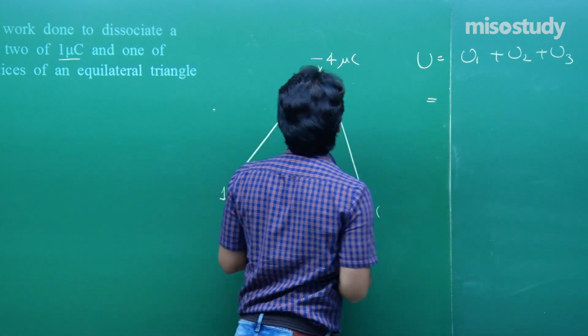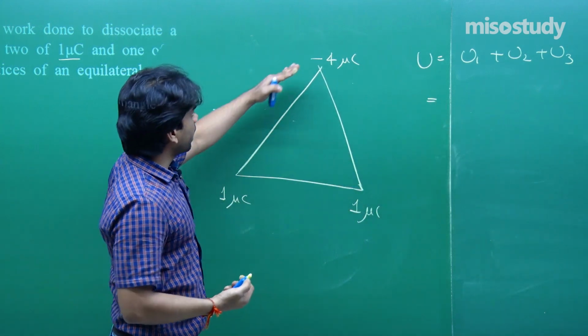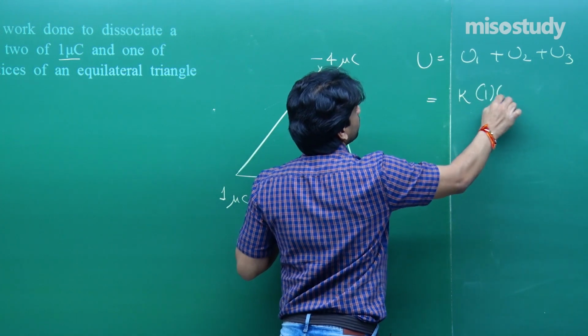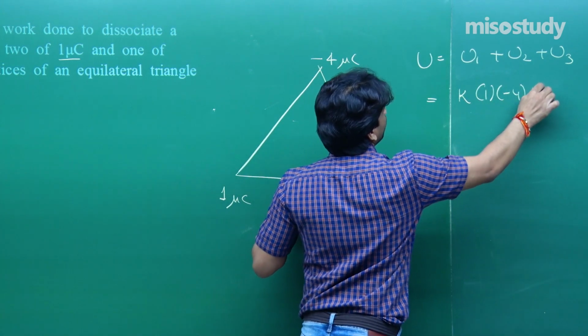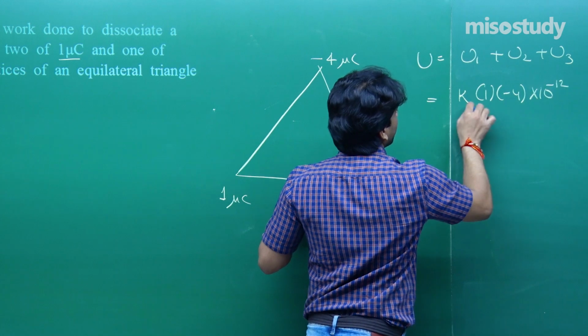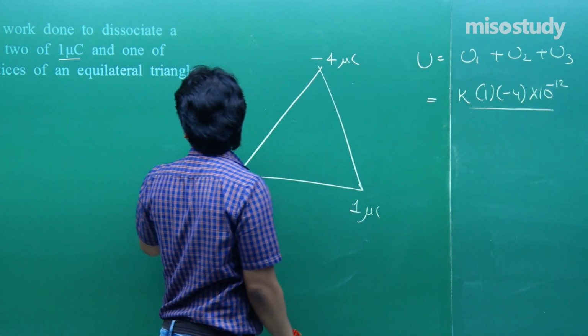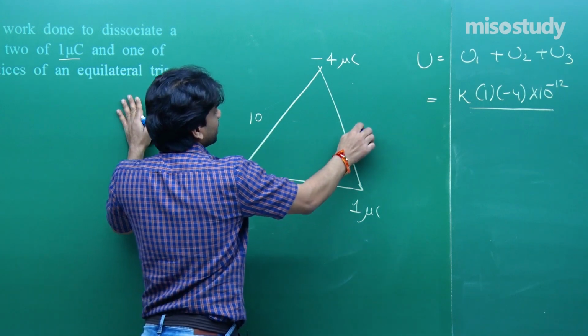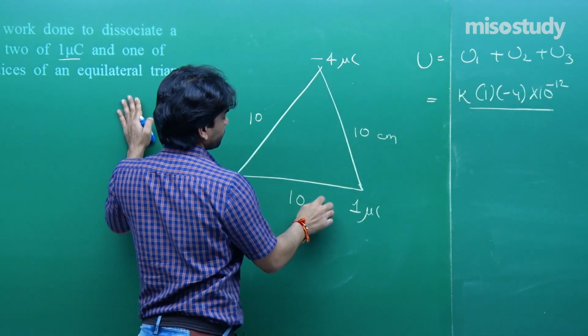So, if I evaluate 1 and minus 4, I will be getting K into 1 into minus 4 microcoulomb, so 10 to the power minus 12, divided by the separation, and the separation given here is side 10 centimeter. So, 10, 10, 10 each in centimeter.